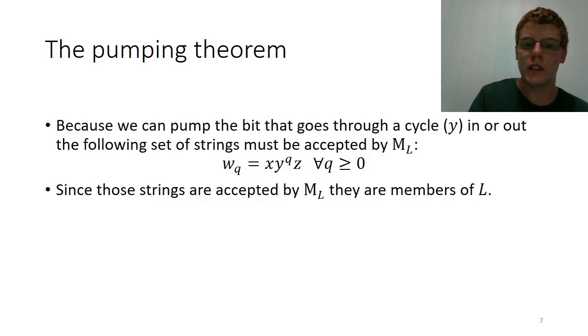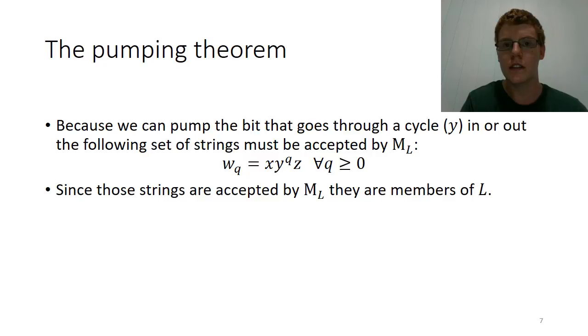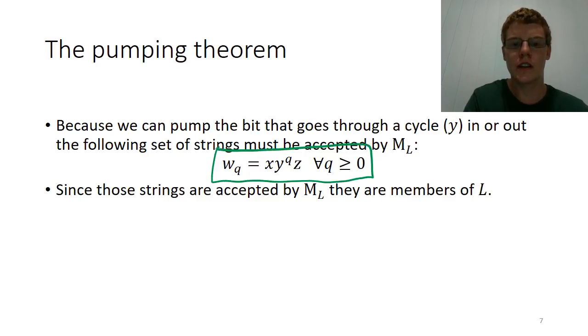What that means formally is that if W is accepted by the machine, and that was our original assumption, and W is a long string, if we break it up into the sections X, Y, and Z such that Y is the section that goes through the loop, then this set of strings must be in the language as well. They must be accepted by the finite state machine.